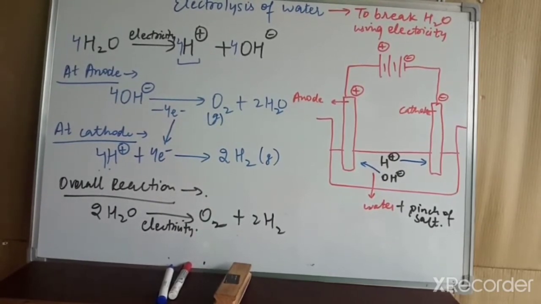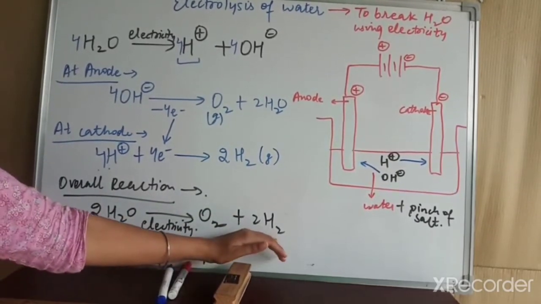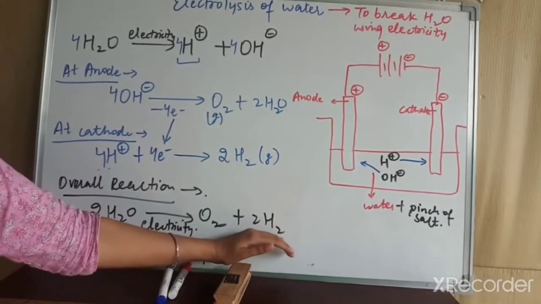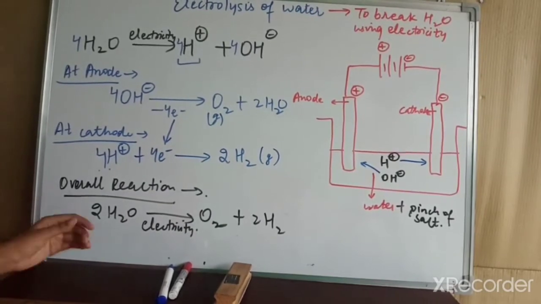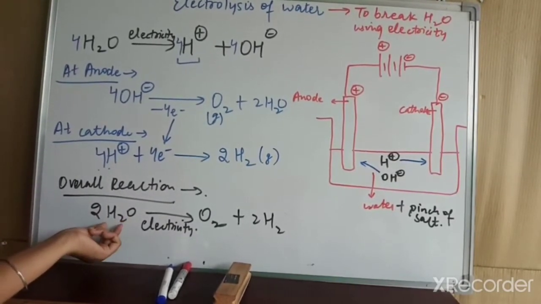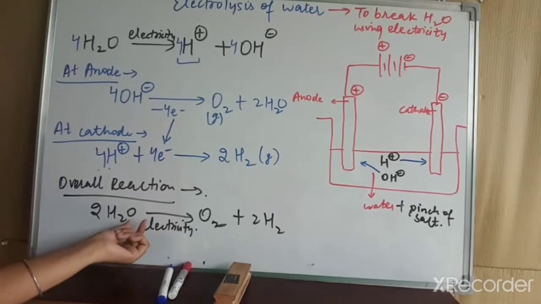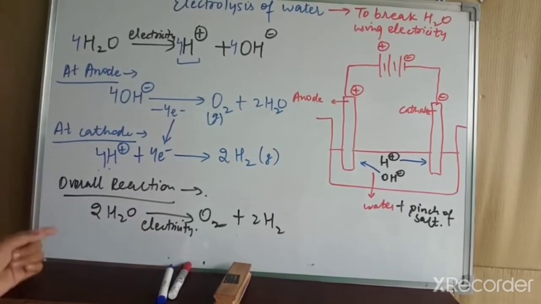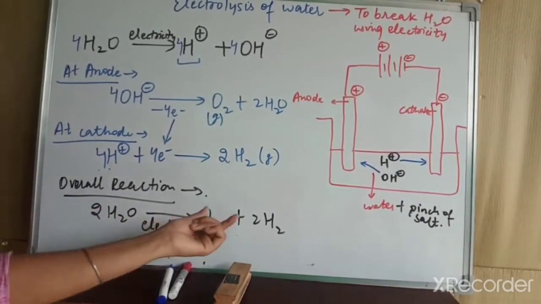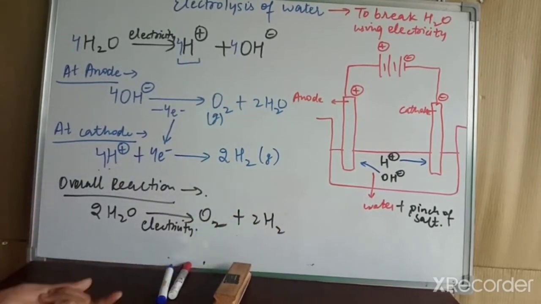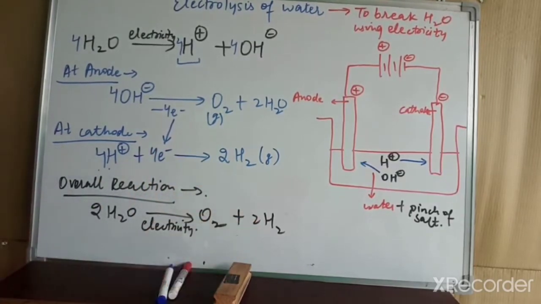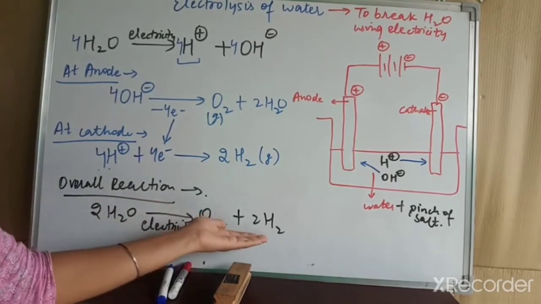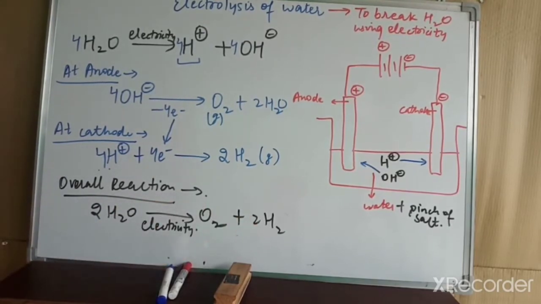There can be a question of why the hydrogen gas released during the electrolysis of water is double in amount as compared to the oxygen. So our answer is that our water molecule has a double amount of hydrogen as compared to the oxygen. So during the electrolysis of water, a double amount of hydrogen gas is released as compared to the oxygen gas. Now you will be able to see this clearly, the formation of the double amount of hydrogen gas, during the activity which I will show you now.